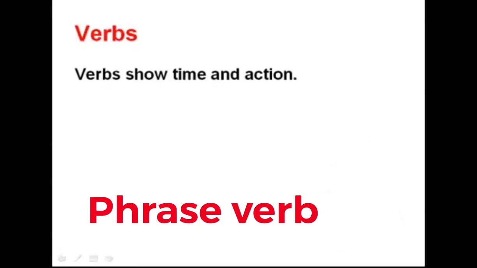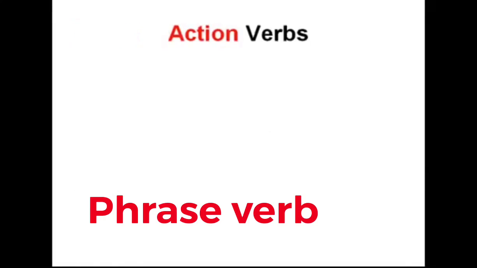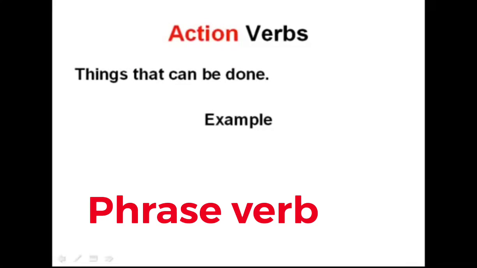Verbs. Verbs are words that show time and action. For example, will jump kick, jump kicks, was jump kicking. All of these express both an action and the time at which it occurred, either in the past, present, or future. Action verbs. Action verbs refer to things that can be done. For example, ran, punched, left. We call these action verbs because they are actions that can be taken by a subject.